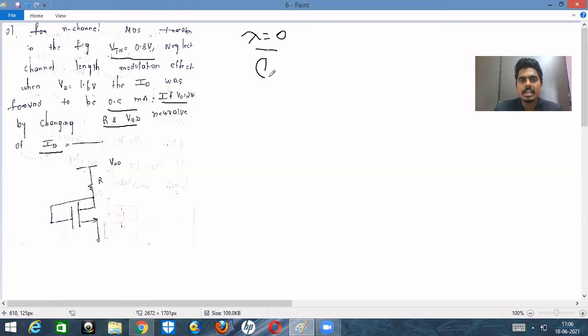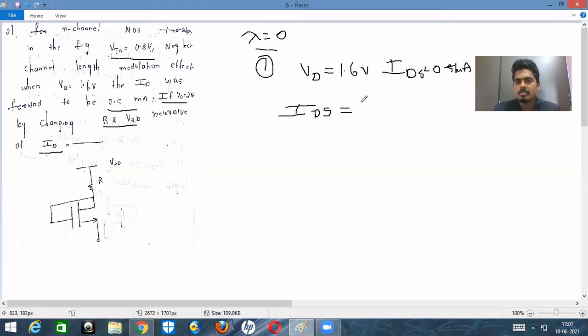So the first case in the question is, when VD is equal to 1.6 volts, the drain current IDS is equal to 0.5 milliamperes. This is given. Since the transistor is in saturation region, IDS is equal to Kn into (VGS minus VT) whole square. We know that IDS is given as 0.5, and we don't need to write milli, we will get the same result.